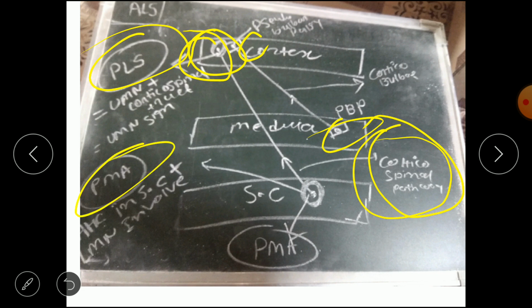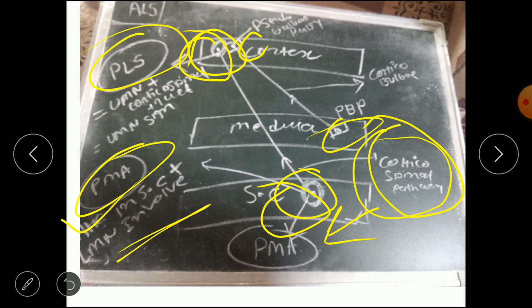Next is PMA, the progressive spinal muscular atrophy. That means the progression has occurred up to the spinal cord. So that is known as the progressive spinal muscular atrophy. It involves the degeneration of the anterior horn cell in the spinal cord, plus the LMN lesion is involved, and it also degenerates the corticospinal tract. So this is what the primary progressive muscular atrophy is about.